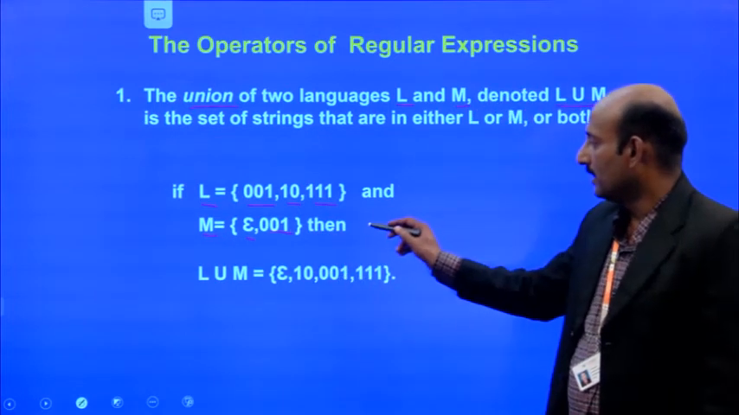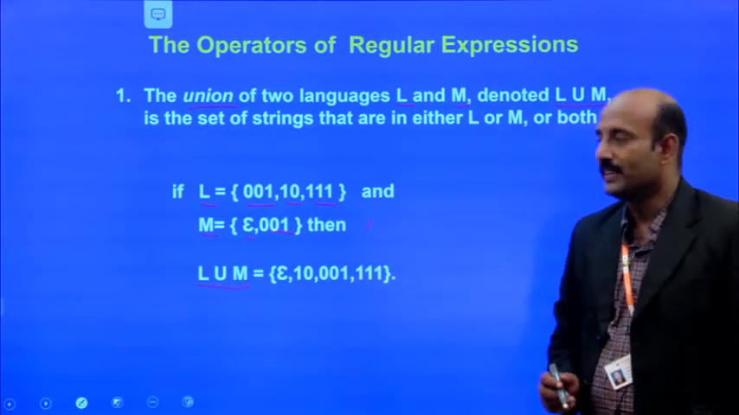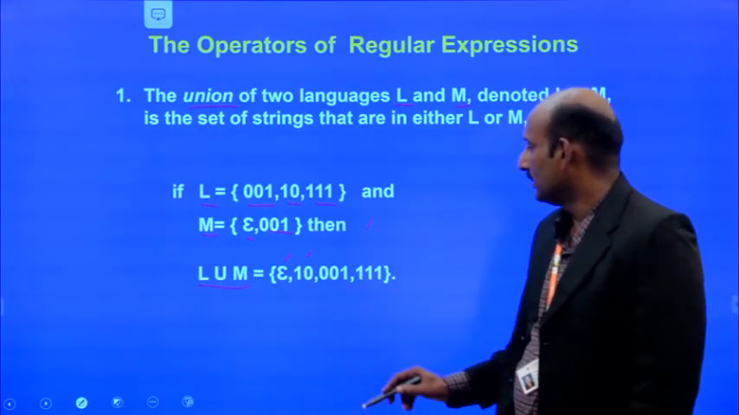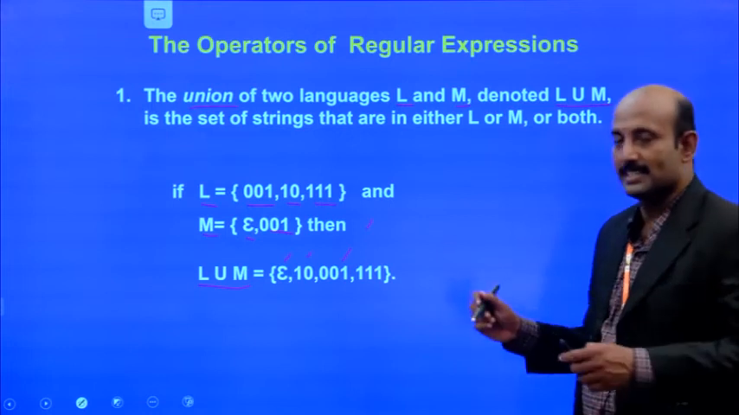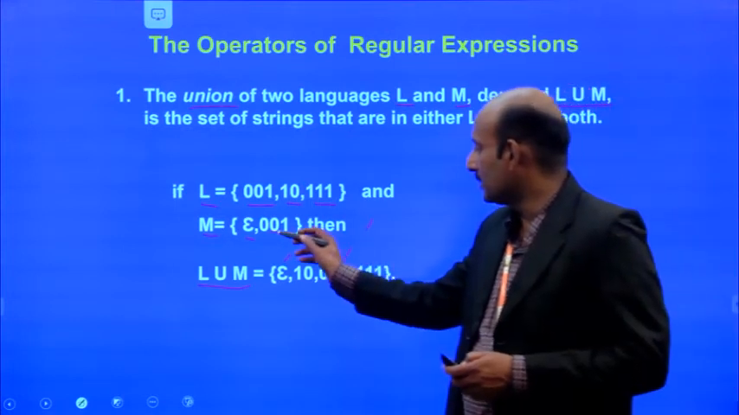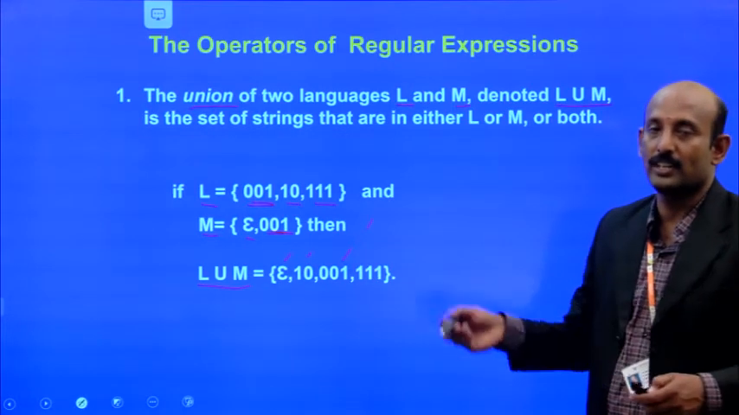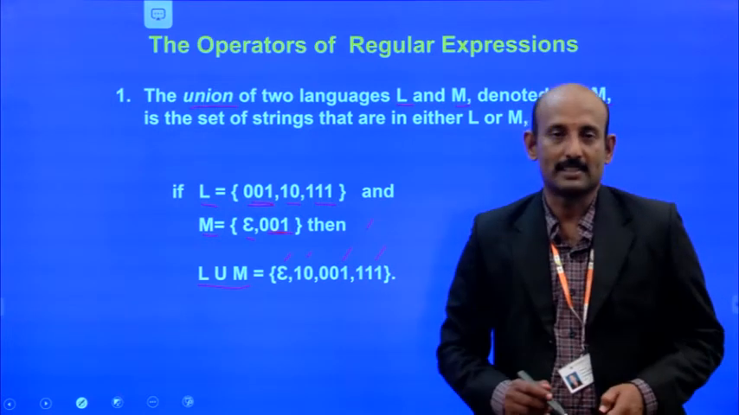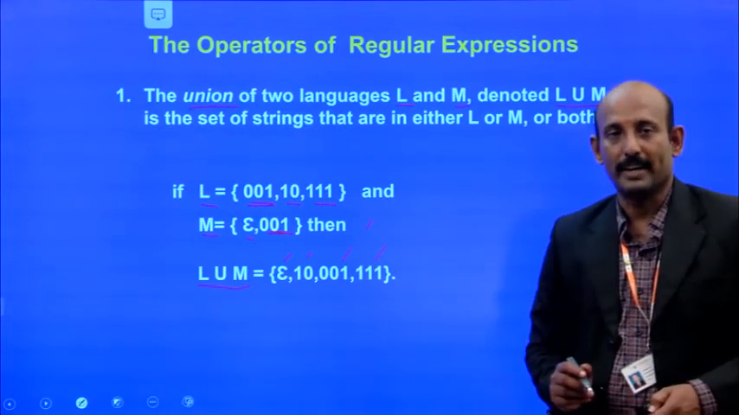Then we can perform the union operation L union M. We can combine these two, so we can write epsilon, 10, 001, 111, because in the union operation, within the set, while writing the elements, the duplicate is avoided. Here 001 occurs in L and also in M, it occurs two times, whereas when writing into the language set, we take it only one time, and 111. So this is the way the first operator, the union operator, works.